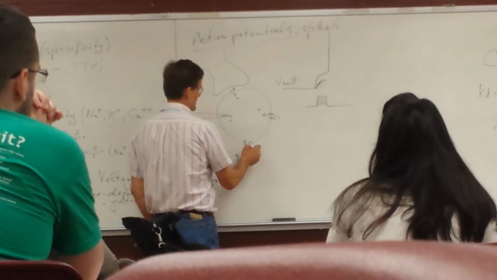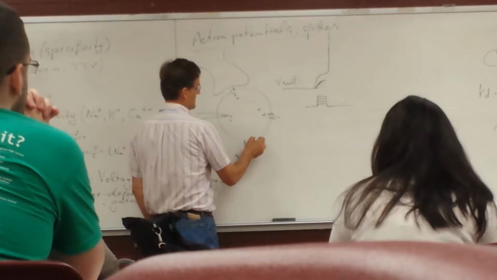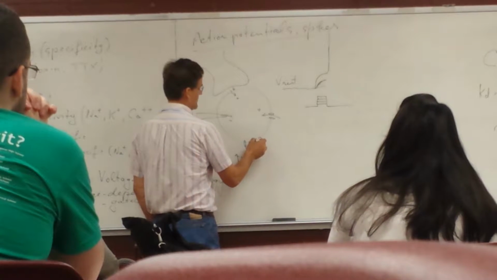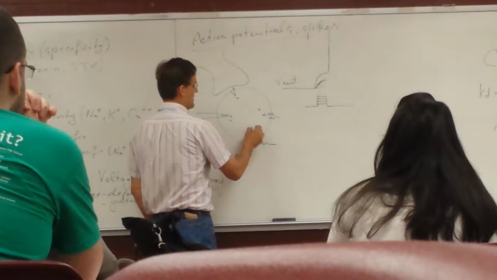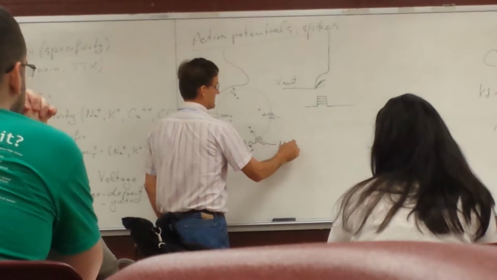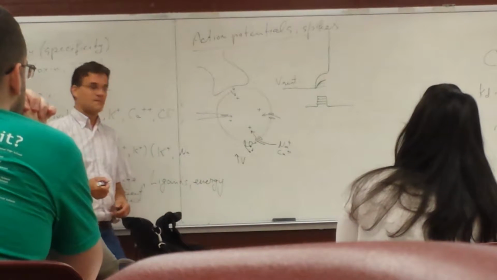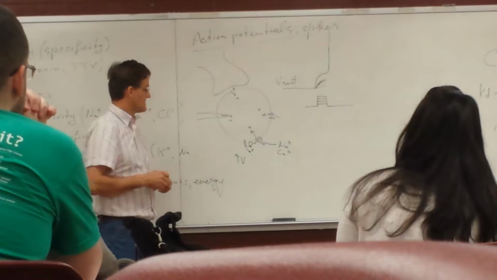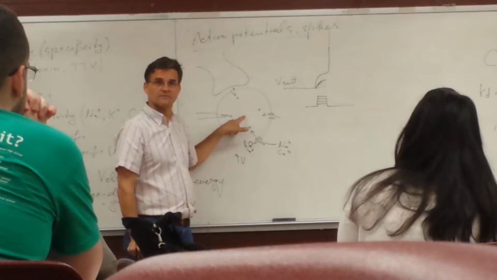Okay, so from here to there, as a function of voltage, they open up and the channels will go to an open state, and now sodium, which is very concentrated outside, can rush in, or calcium. And notice what happens. As the sodium goes in, it makes the voltage even more positive.